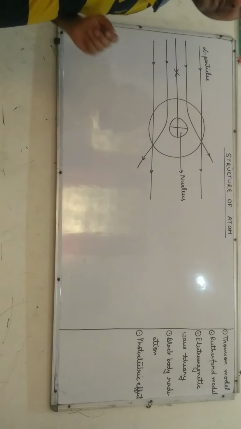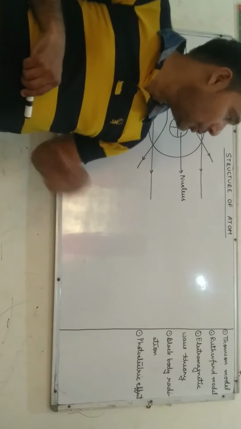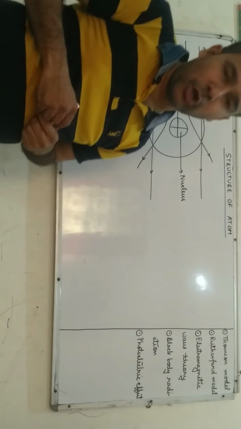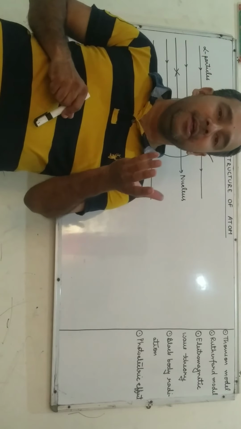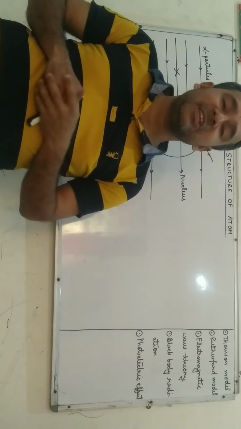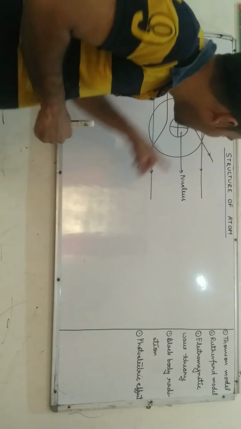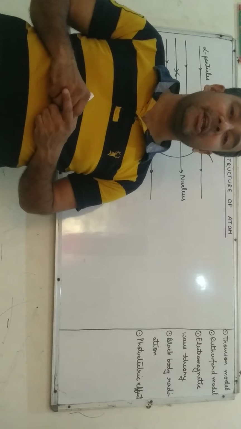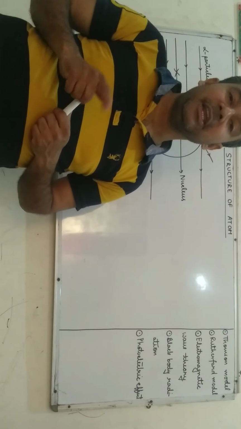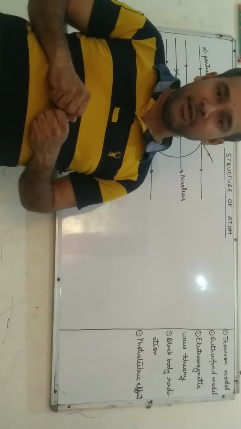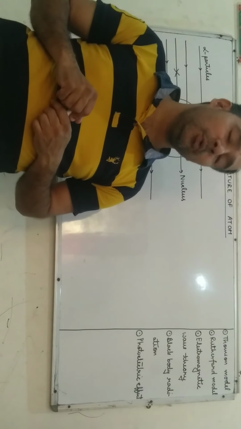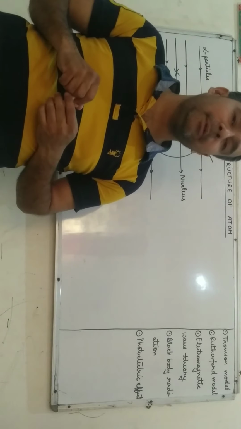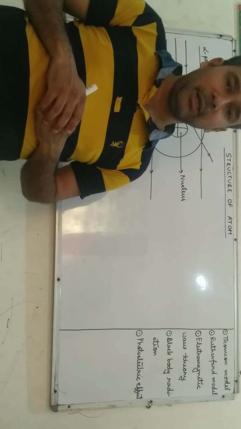Now, on the basis of the scattering experiment, Rutherford proposed his atomic model called Rutherford atomic model. According to Rutherford atomic model, the entire mass of an atom is concentrated in an extremely small region called nucleus. Nucleus is surrounded by the electrons which revolve at very high speed in a definite path called orbit. The nucleus and the electrons are held together by strong electrostatic force of attraction. These are the three main points proposed by Rutherford in his atomic model.